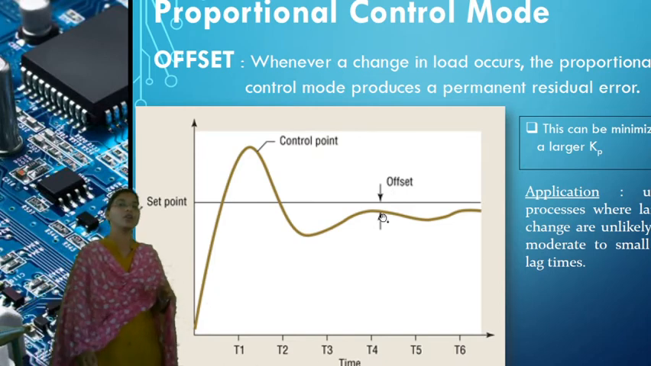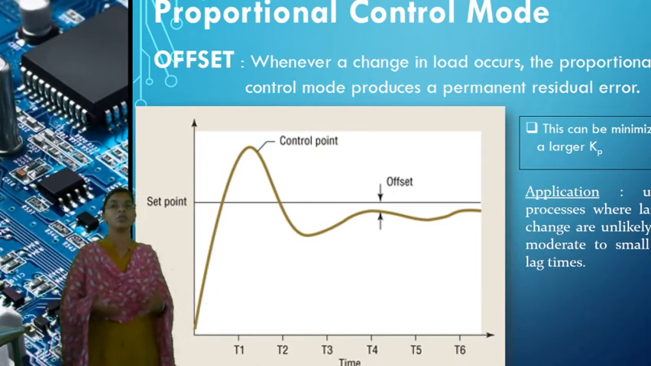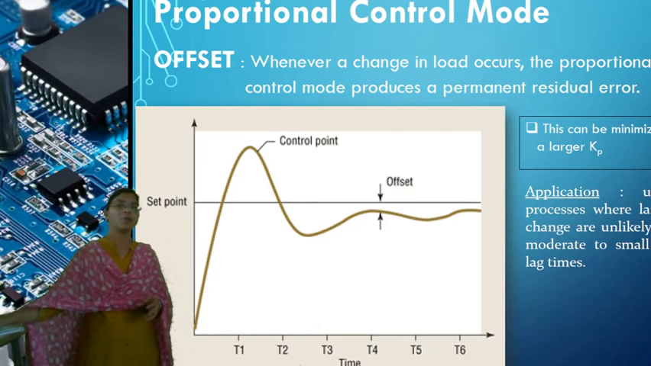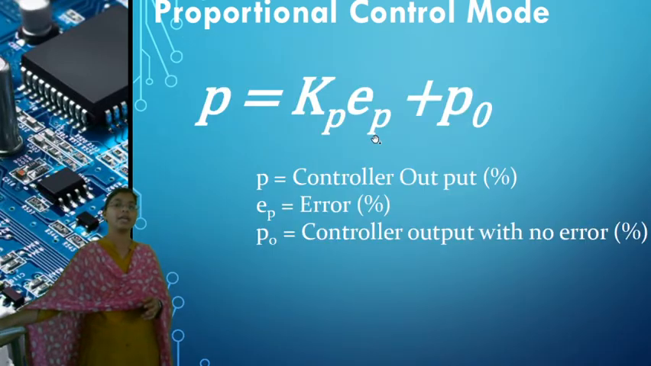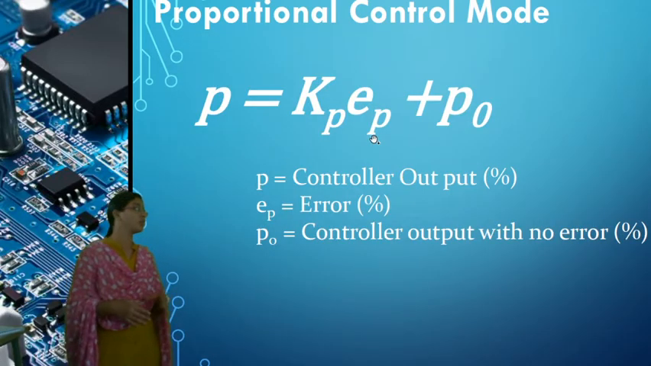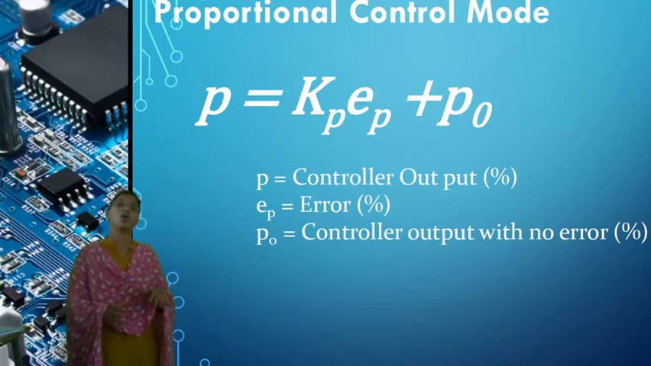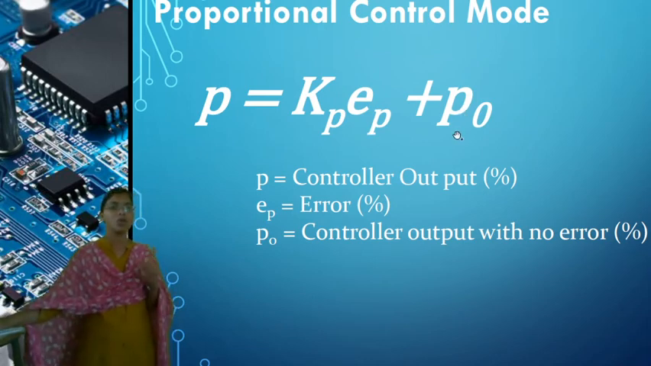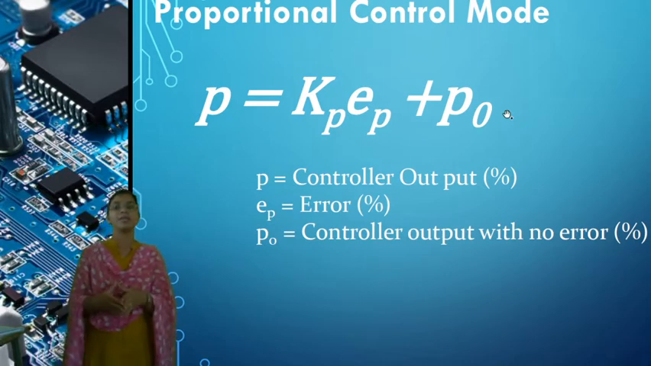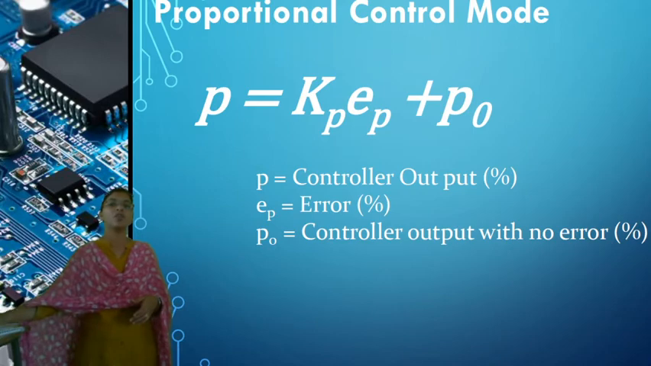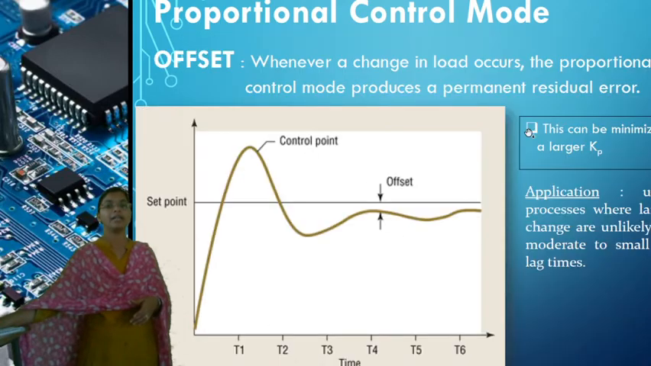So in order to eliminate the offset error, we go for the integral controller mode. In the proportional controller mode, if the error equals 0, or if the error equals a constant, whatever it is, it produces only one output, which is called P naught. That output is not changing, so we are not getting an accurate value here. So we are going for the integral action.